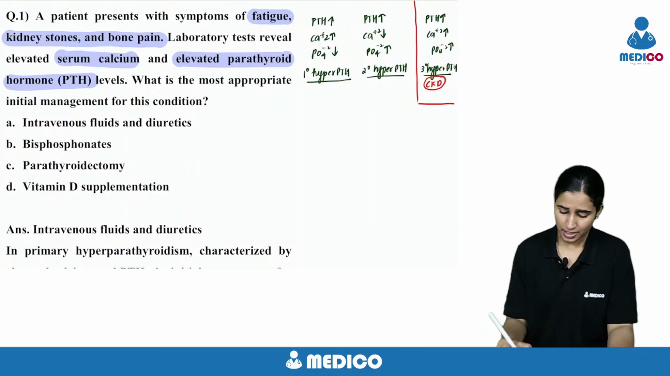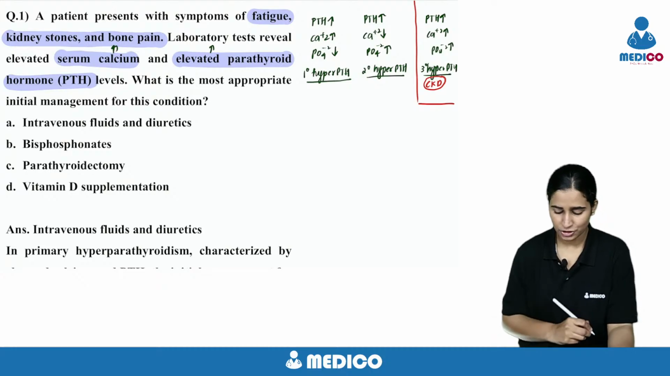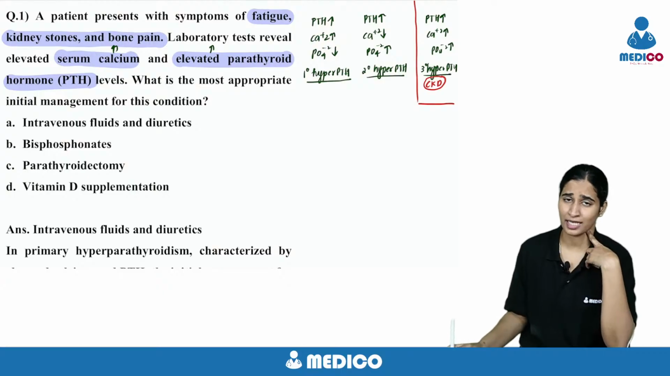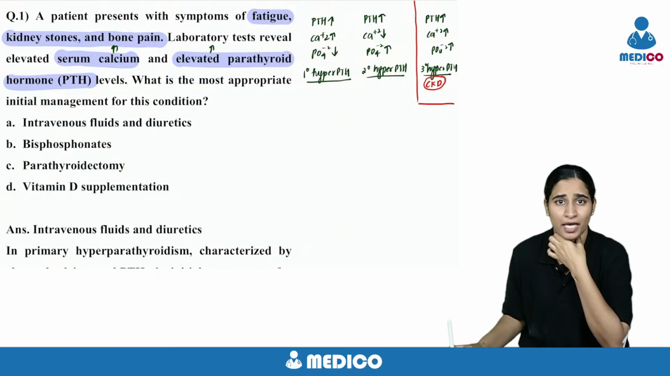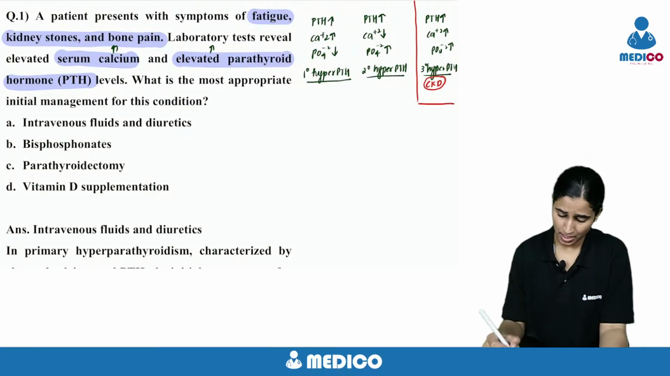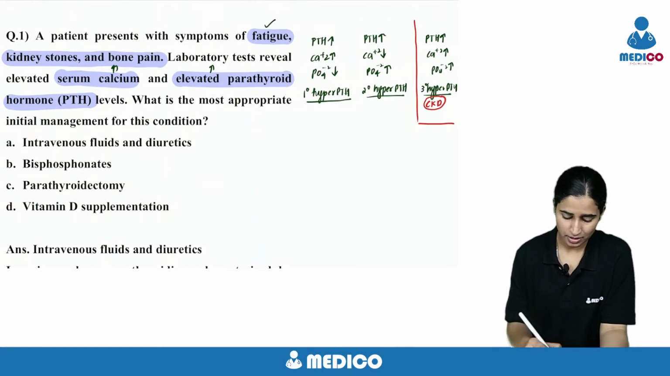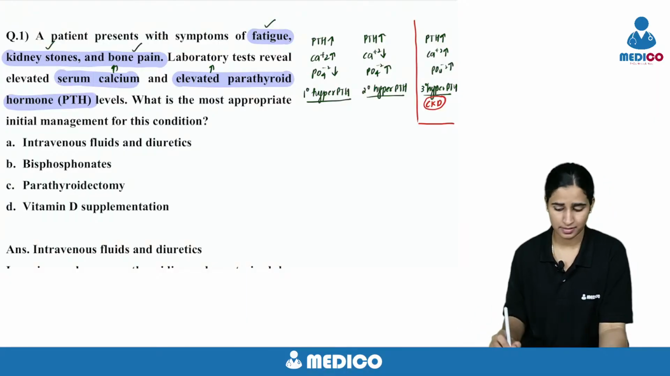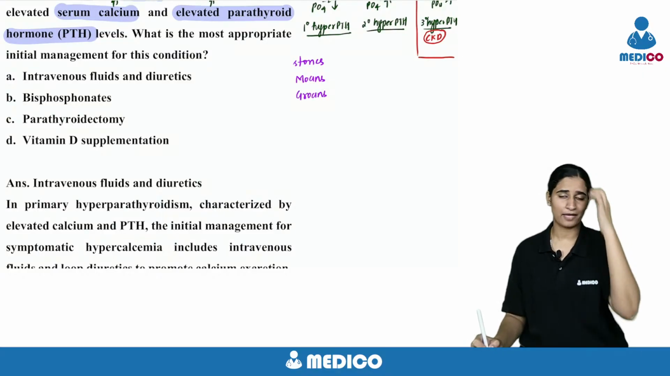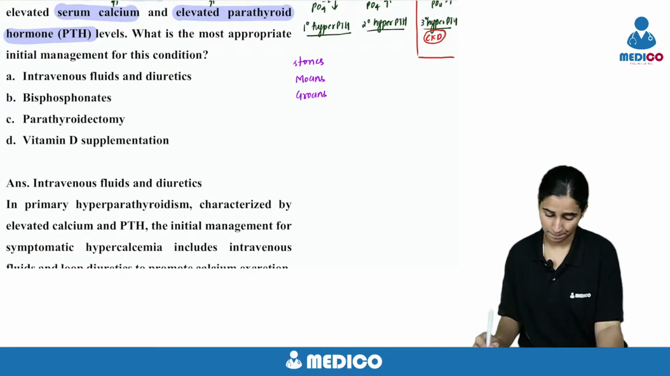So this condition, elevated PTH with elevated calcium, is primary hyperparathyroidism. Some abnormality with the parathyroid gland; you have to examine and do some imaging to look for the parathyroid glands. These patients have fatigue, kidney stones and bone pains. They will have stones, kidney stones, moans, psychiatric moans, groans, abdominal pain. These are the symptoms of hypercalcemia.